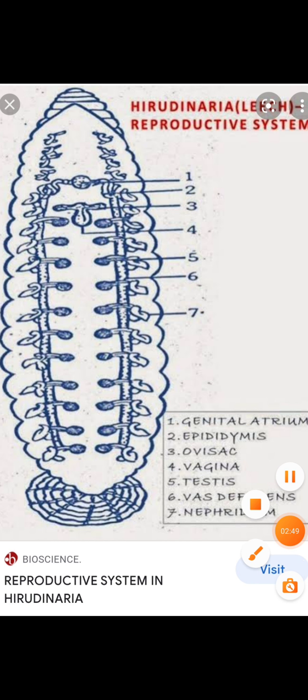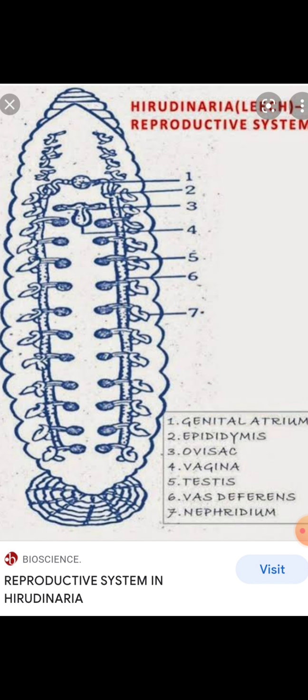In the male reproductive system, first there are testis sacs. Generally, 11 pairs, sometimes 12 to 13 pairs, are also seen, small spherical sacs, one pair in each of the segments from 12 to 22, placed one on either side of the ventral nerve cord. Testis sac is a constricted portion of the coelom.